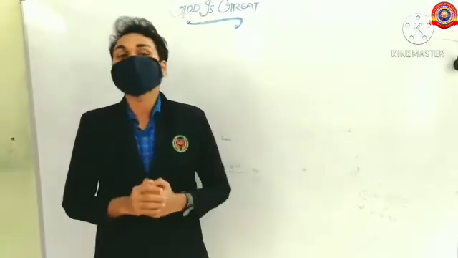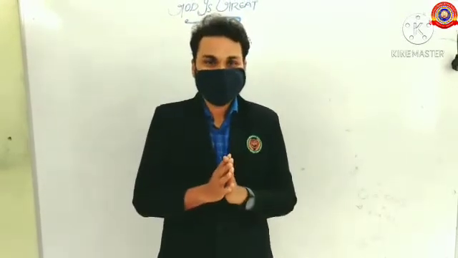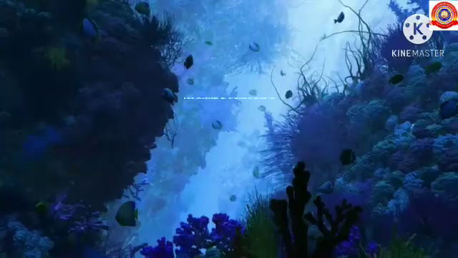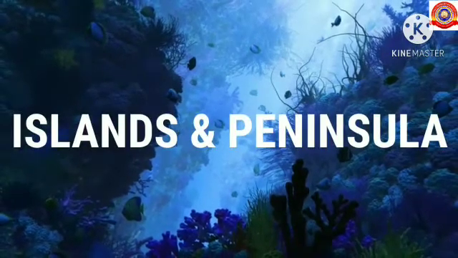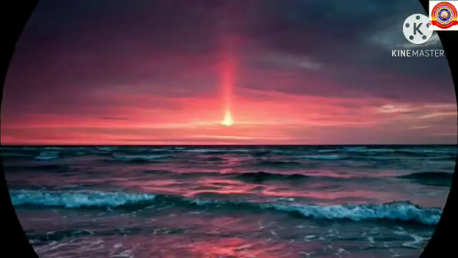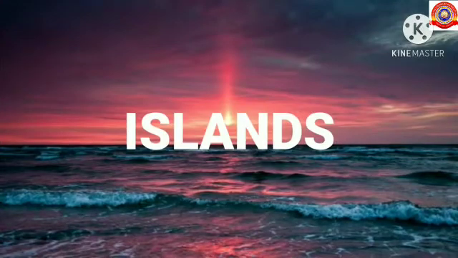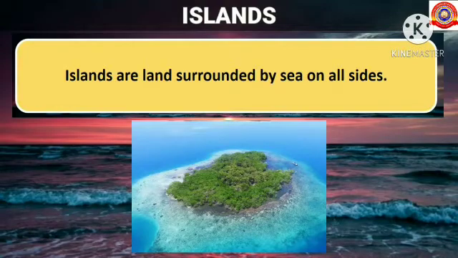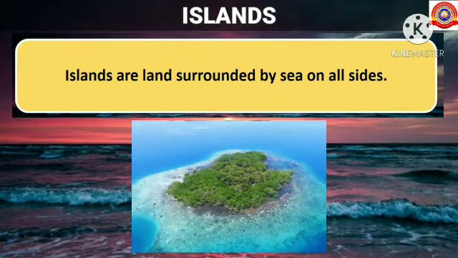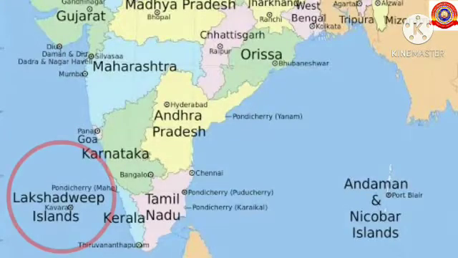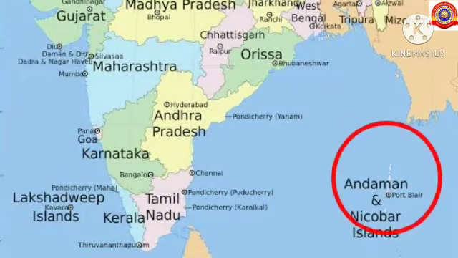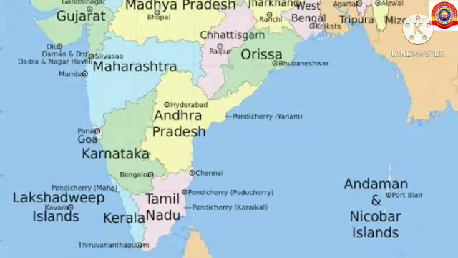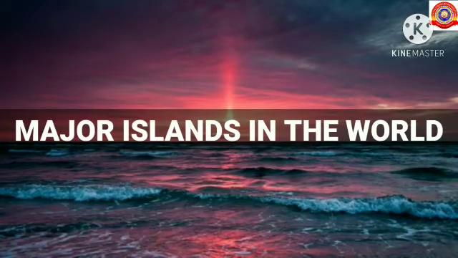In last class you have studied about the major oceans in the world. So today we are going to study about islands and peninsula. Students, let's study about islands. Islands are the land surrounded by sea on all sides. For example, Lakshadweep Islands in the west of Indian mainland and Andaman Nicobar Island in the east part of Indian mainland.